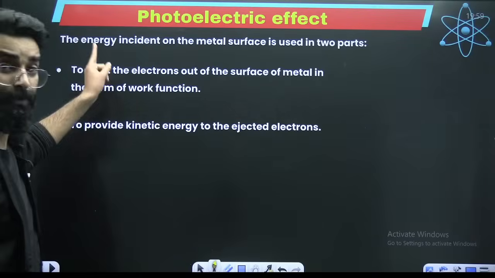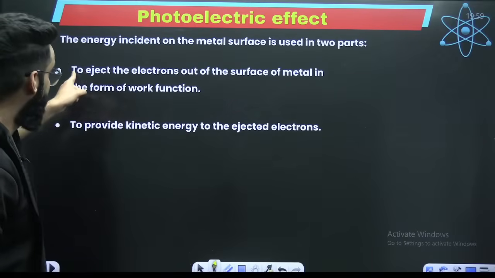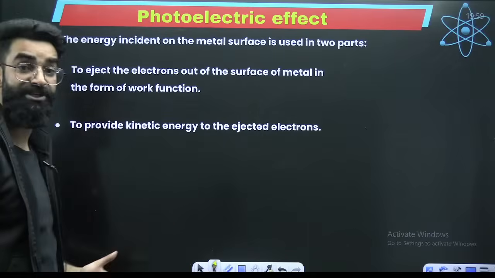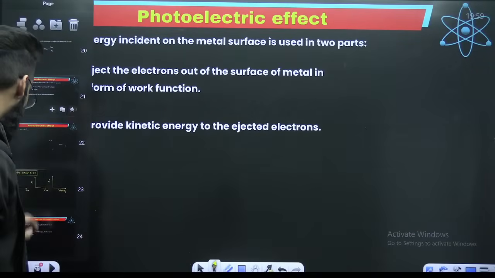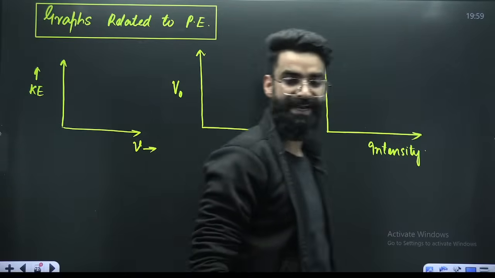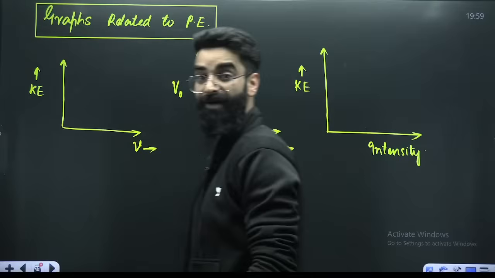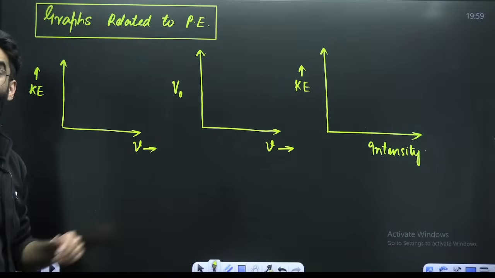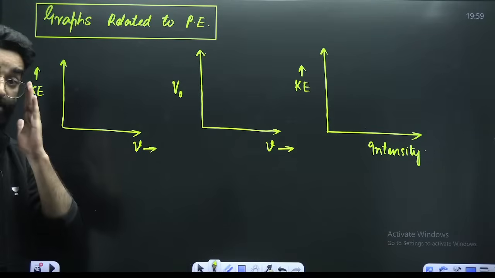This is something which I told you. The incident energy on the metal surface is used in two parts. First, to eject the electron. Second, to provide the kinetic energy to the ejected electron. Right? From where you got the equation. Now, if I ask you to plot these graphs, can you plot them? The first graph is between kinetic energy and frequency of the incident light.